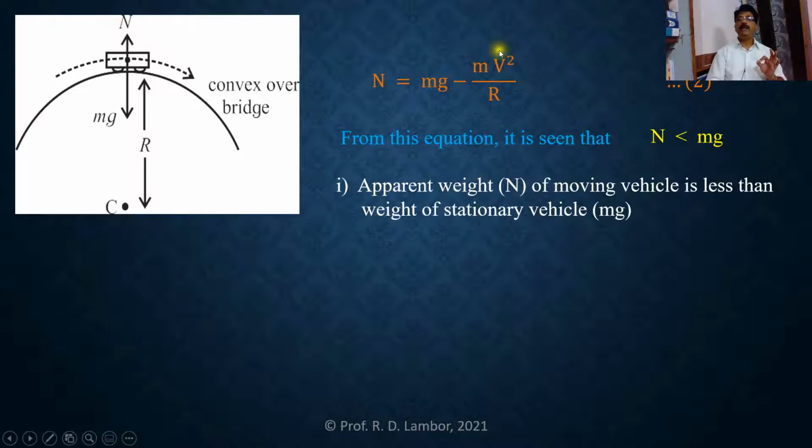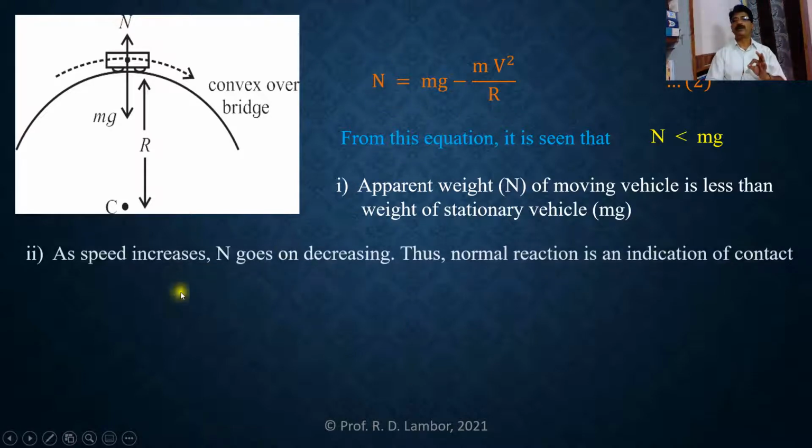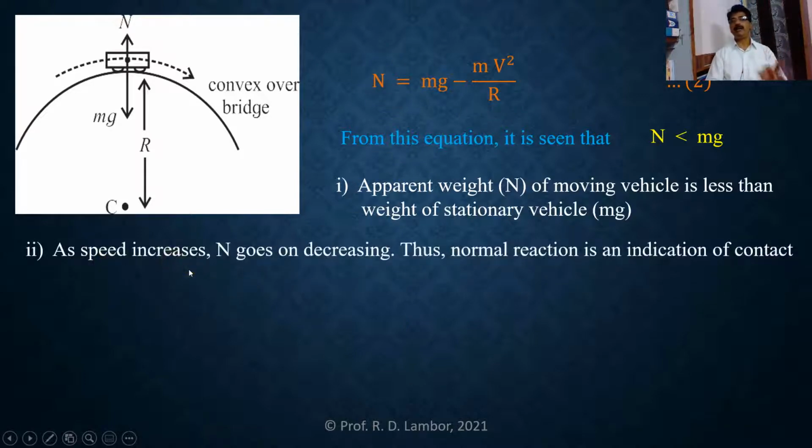If the speed of that vehicle is increasing, that means v is increasing, then mv square upon r will also increase, and due to that N will decrease. So as the speed of that vehicle increases, the reaction of road on that vehicle goes on decreasing. That means N goes on decreasing. Thus, normal reaction is an indication of contact of vehicle with that convex bridge.